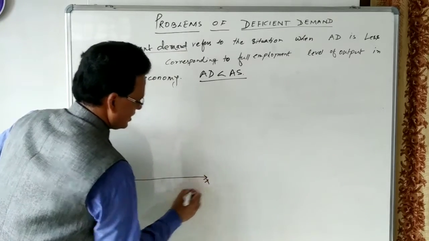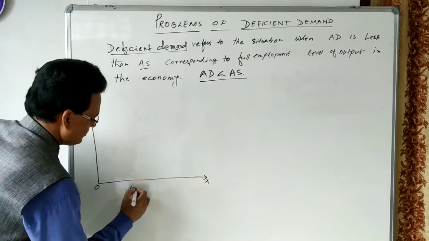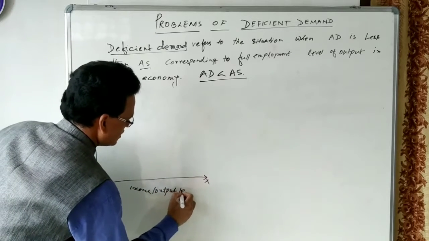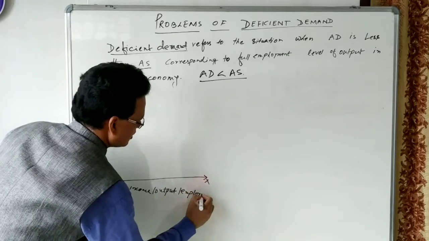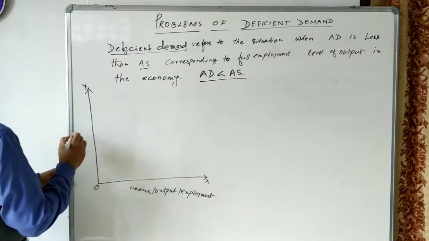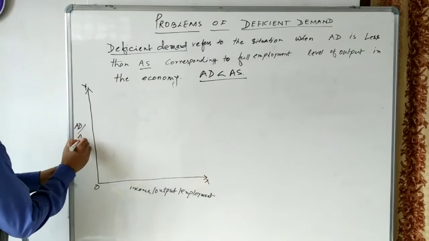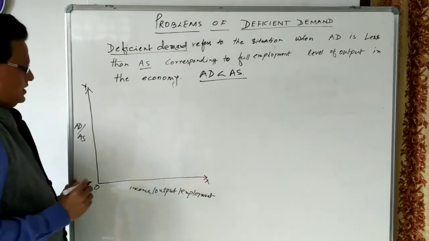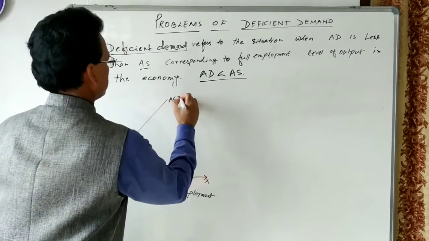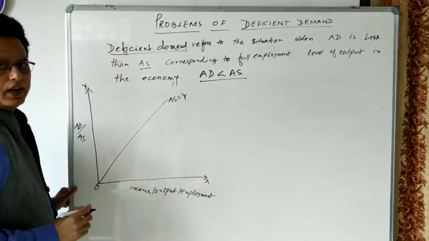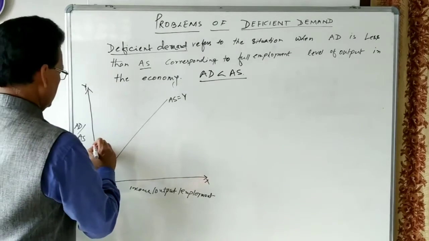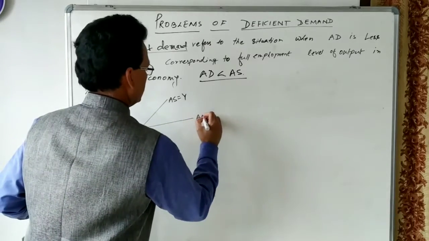We can take income, output and employment on the x-axis, and aggregate demand and aggregate supply on the y-axis. This line is the aggregate supply, which is also equal to the national income; this is the 45-degree line, and this is the aggregate demand.